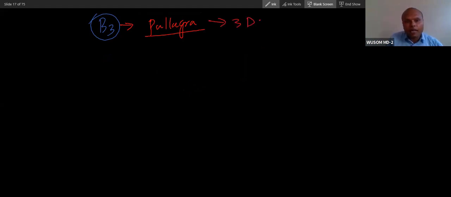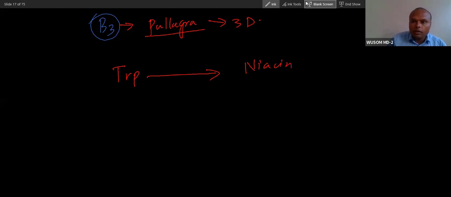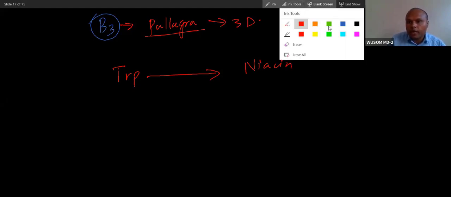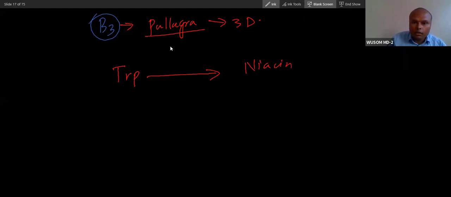So what happens in vitamin B3? Vitamin B3 is the only vitamin that is synthesized from tryptophan. Do you know this? Niacin. Okay, it requires vitamin B6. Tryptophan is converted into niacin, and it requires vitamin B6. Now, let's see this.